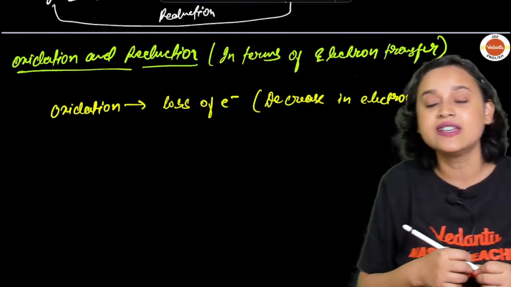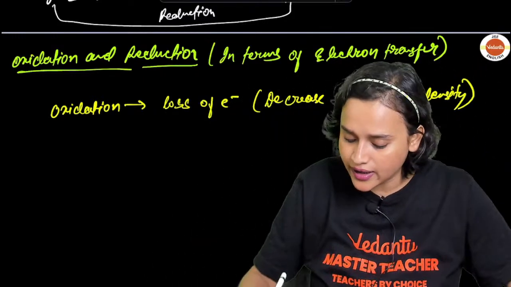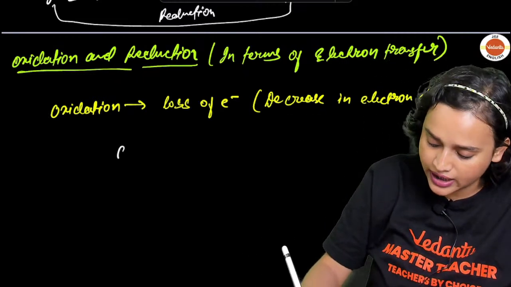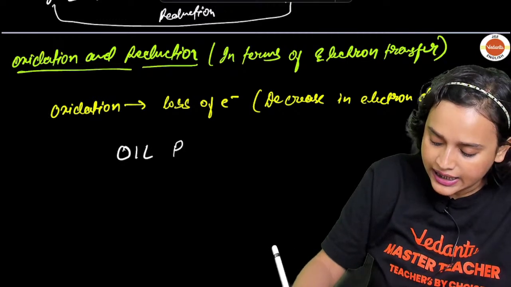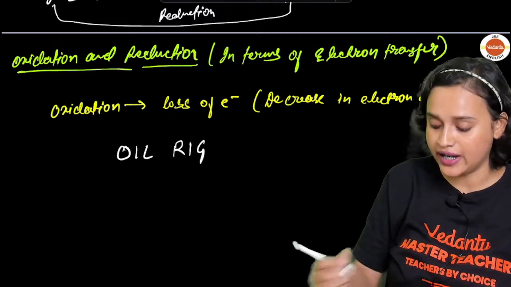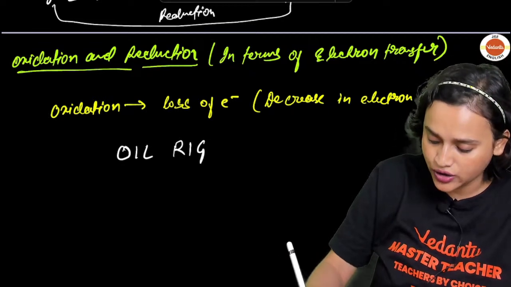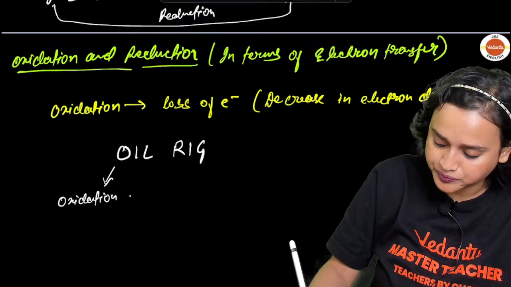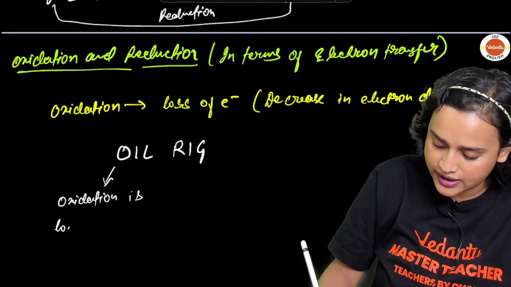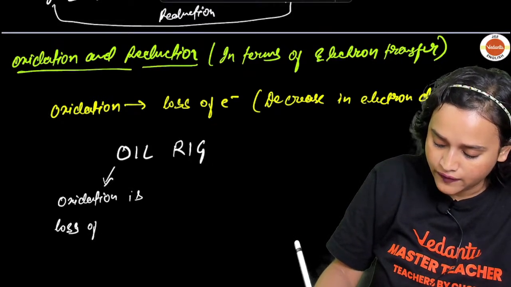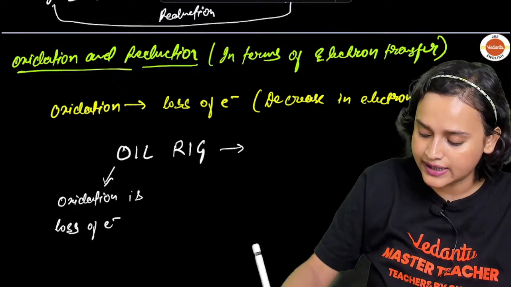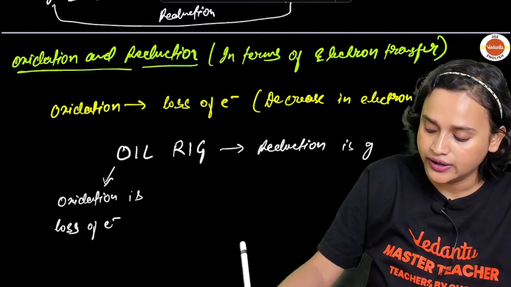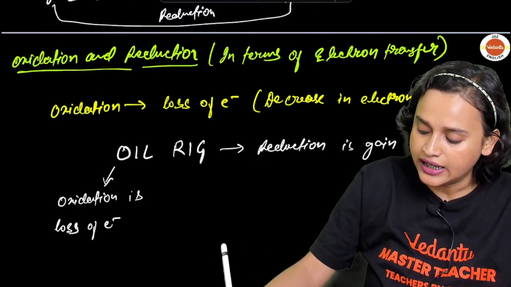And that means this is going to be an oxidizing agent. So here is a mnemonic that I gave you, and I know almost everybody knows it. The mnemonic is, my dear students, OIL RIG. Oxidation is loss of electrons, and reduction is gain of electrons.